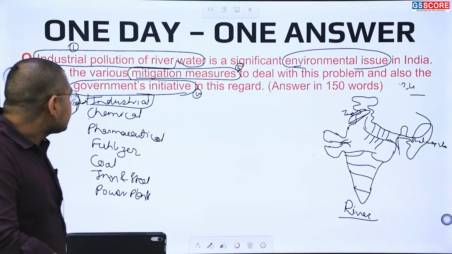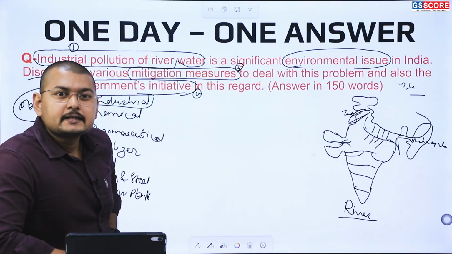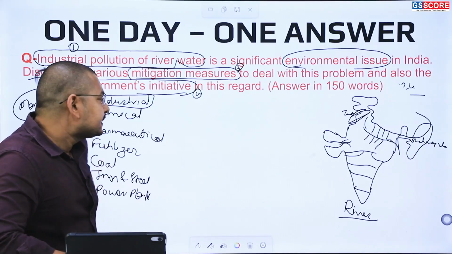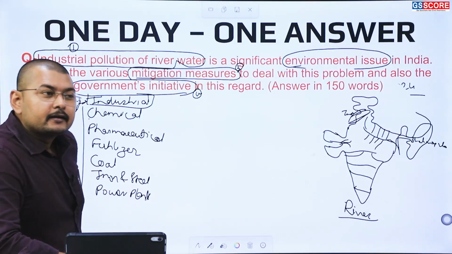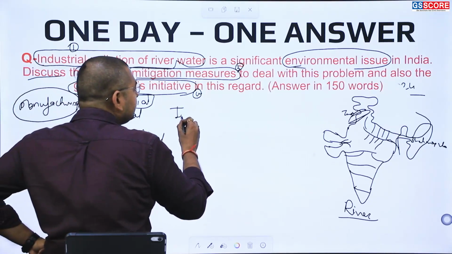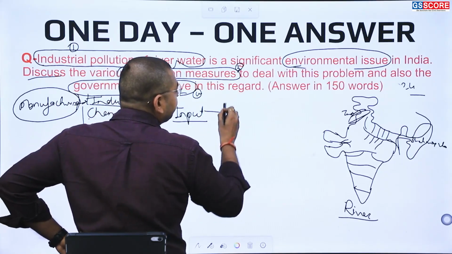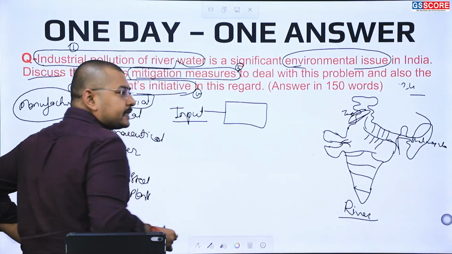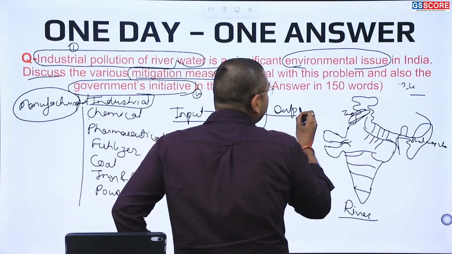Now what happens is that a certain amount of water is required to run a basic plant of the industries listed here. These plants have certain inputs of fresh water. Certain processing is done and there is an output.